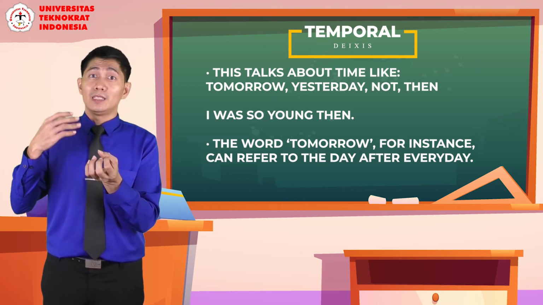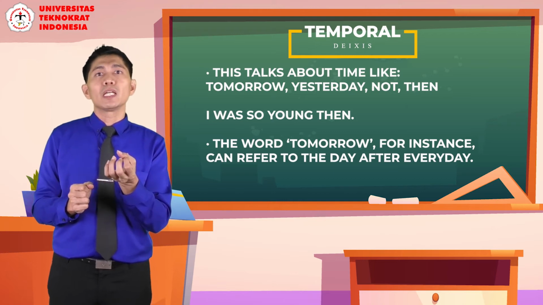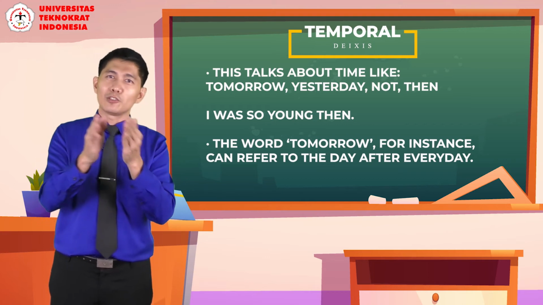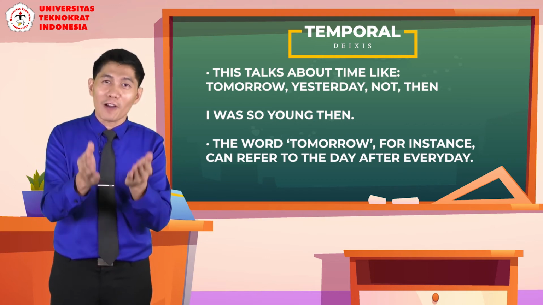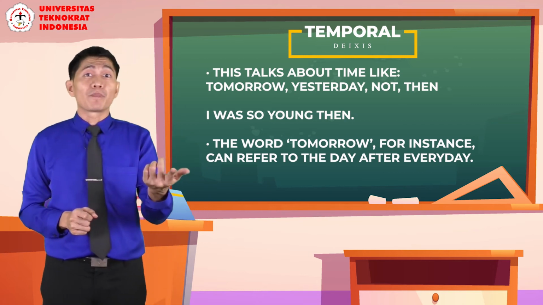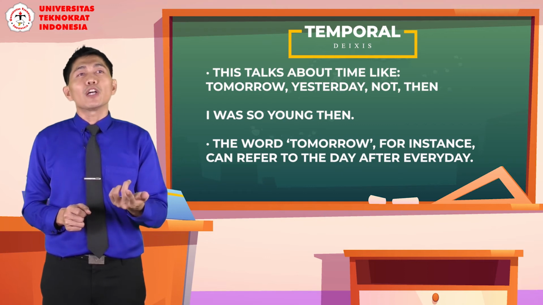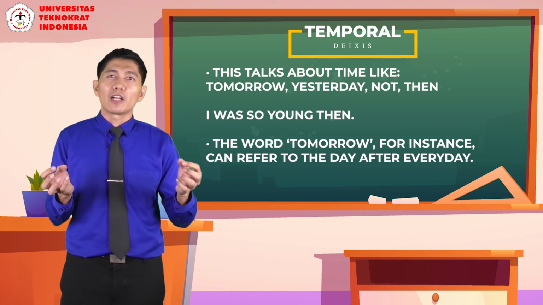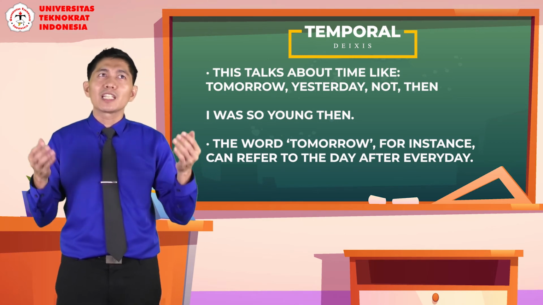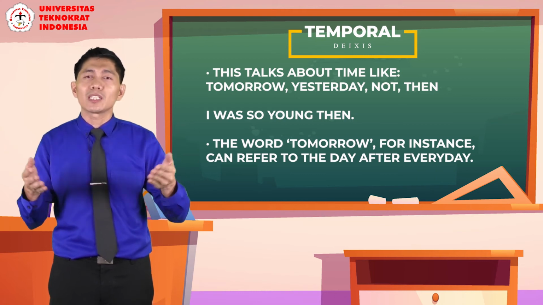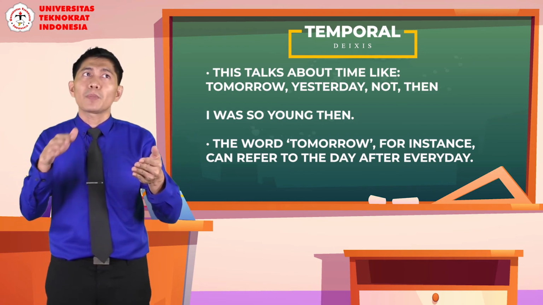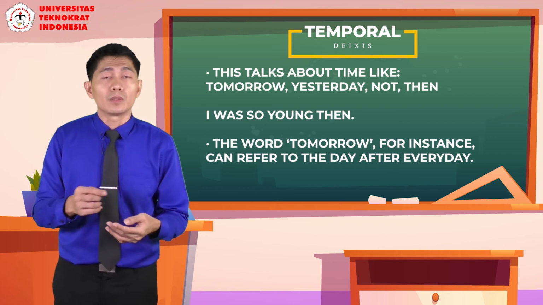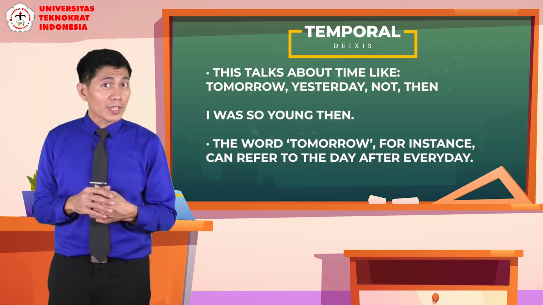When I say tomorrow I'll come to your house, tomorrow will mean Friday. But if I say this on Friday, tomorrow will mean Saturday. So in order for us to understand words like tomorrow and yesterday, which are temporal deixis, we have to understand the situation and the time, and particular aspects like what day the sentence was uttered by the speaker.